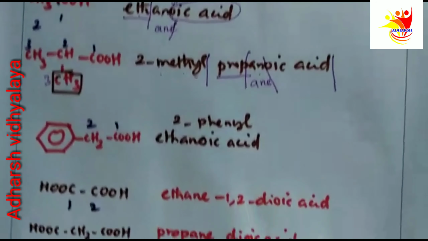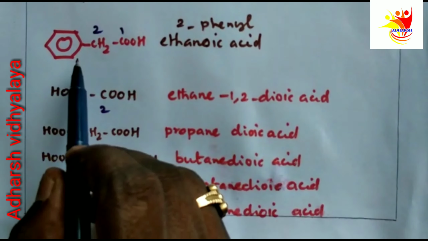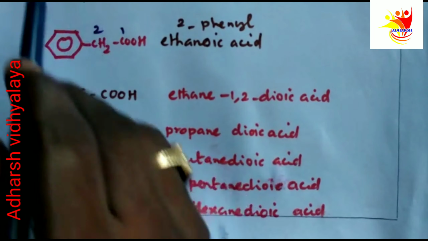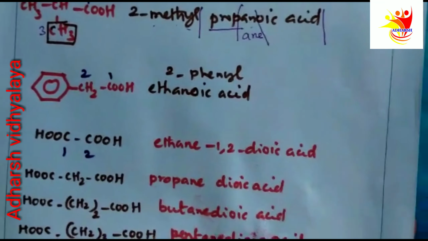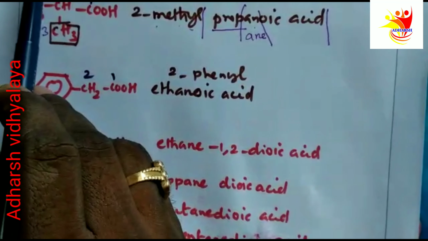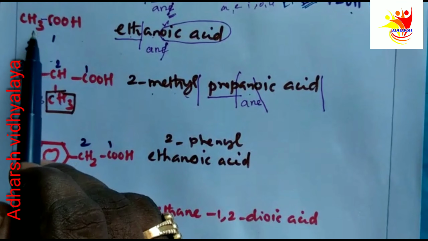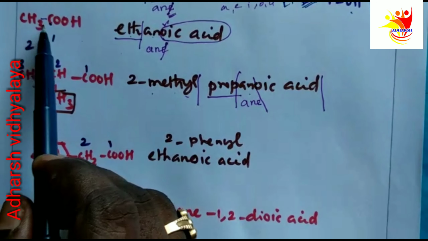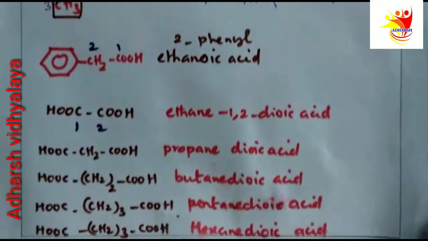Now, let us take the next example. See here, in acetic acid, one hydrogen is removed. In this place, one phenyl group is substituted.